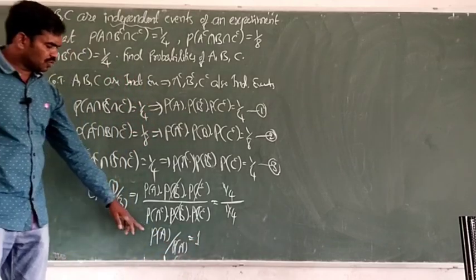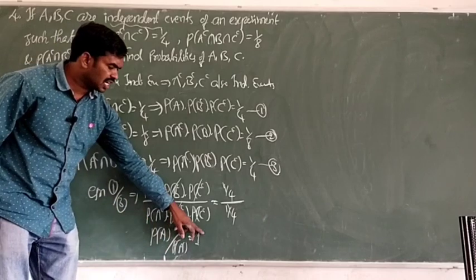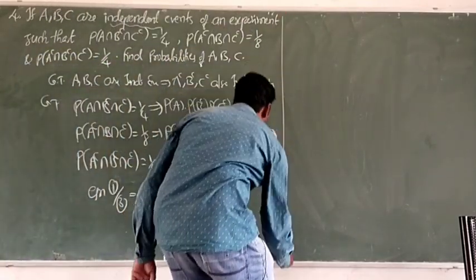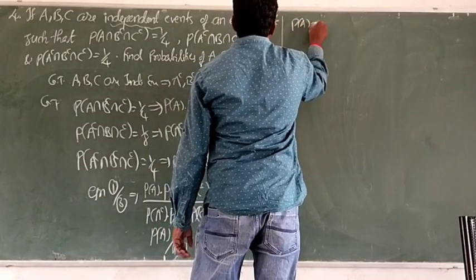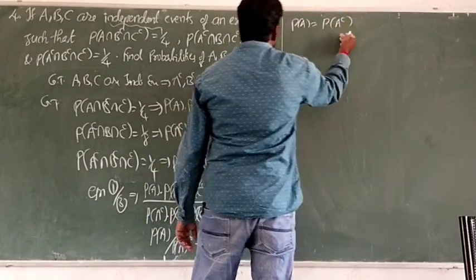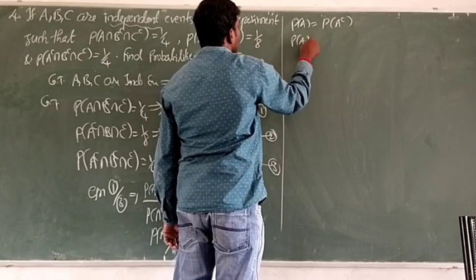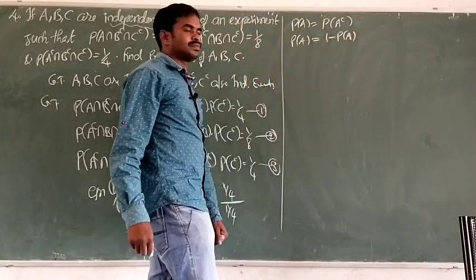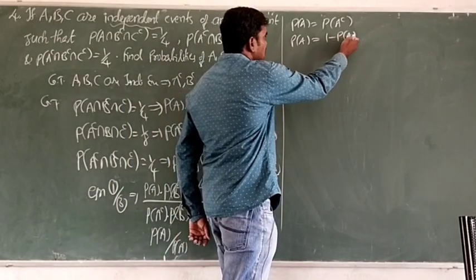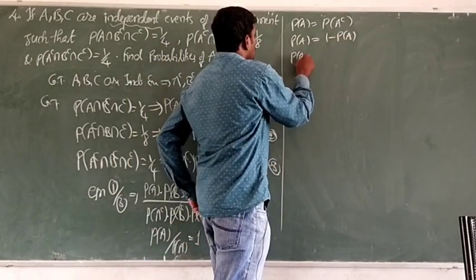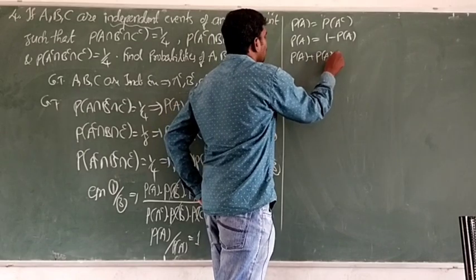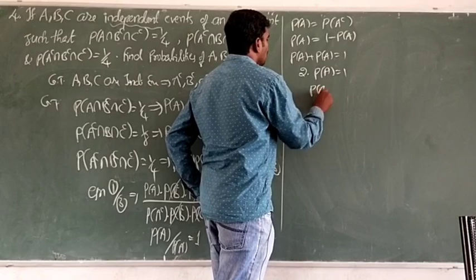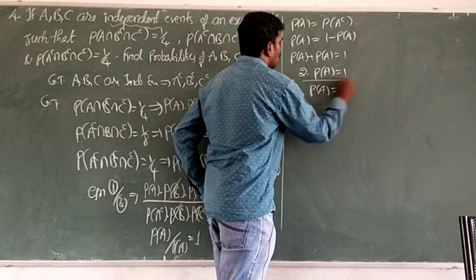So in the next step, P of A complement, send to the right side: P of A complement into 1, P of A complement. So we get probability of A is equal to P of A complement. P of A complement means what? 1 minus P of A. Okay, so bring this minus P of A to the left side. What do we get? P of A plus P of A is equal to 1, means 2 into probability of A is equal to 1. That means probability of A is 1 by 2. Got it? One answer.